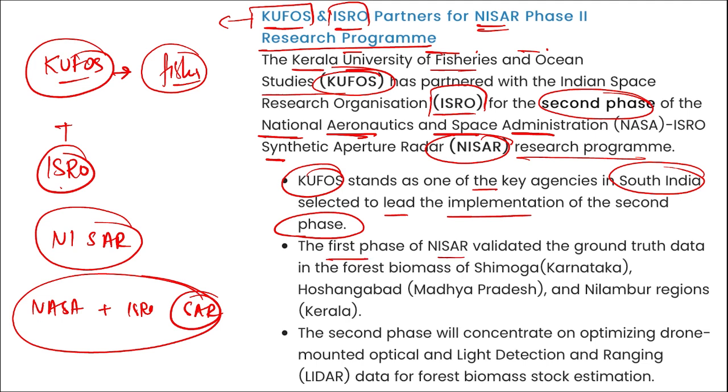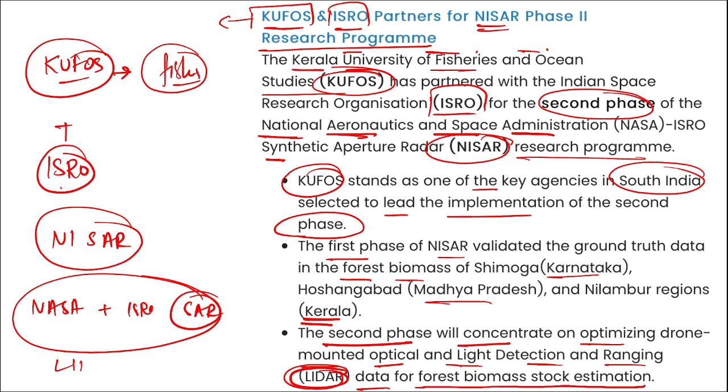The first phase of the NISAR program was to collect the forest biomass of Karnataka, Madhya Pradesh and Kerala, and the second phase will concentrate on optimizing the drone mounted optical and LiDAR, light detection and ranging technology for forest biomass stock estimation. See, LiDAR, this is also an interesting technology, you should be aware of it.